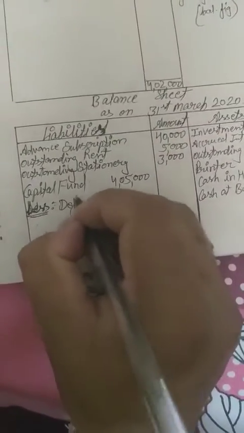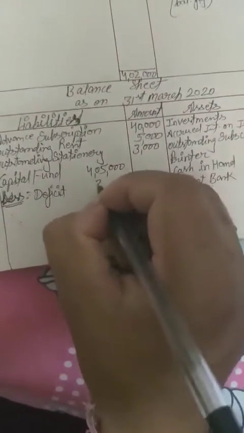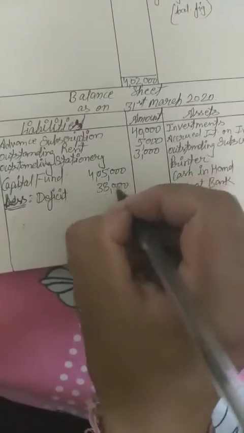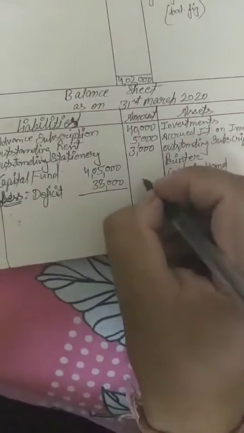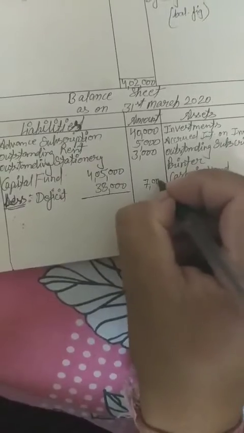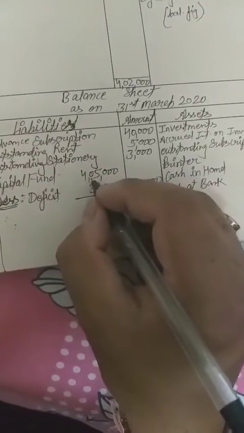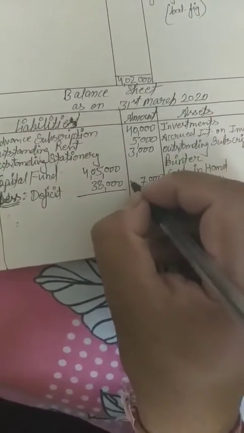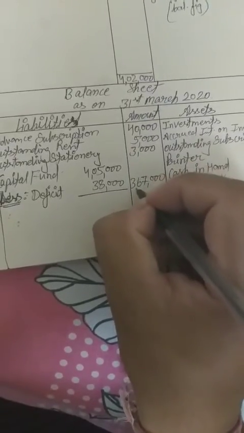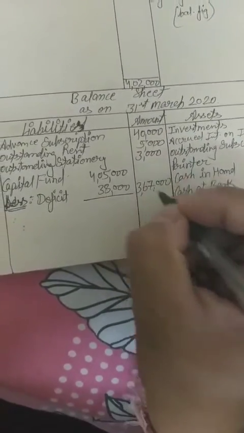So this 38,000 will be added to the capital fund. Less: if there is a surplus, it will be added, and the deficit we have to subtract. Deficit 38,000, and if we subtract from this, it will be 3,67,000.